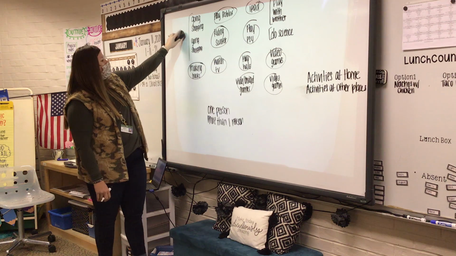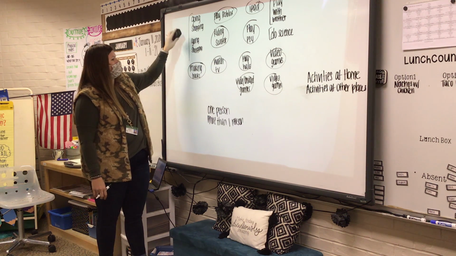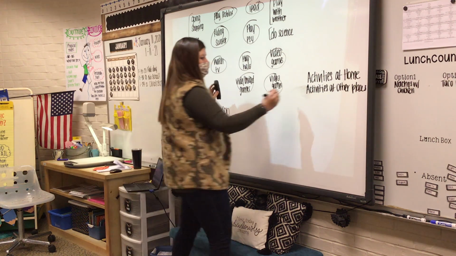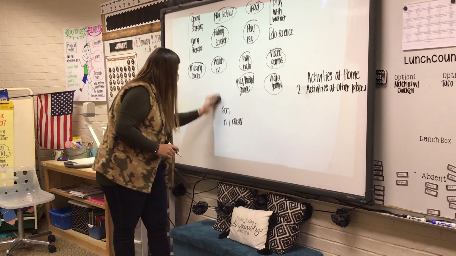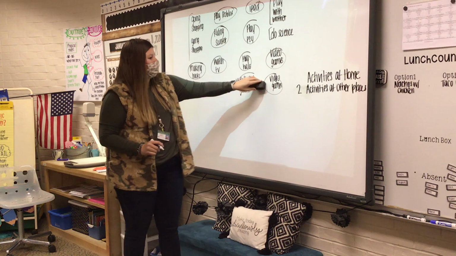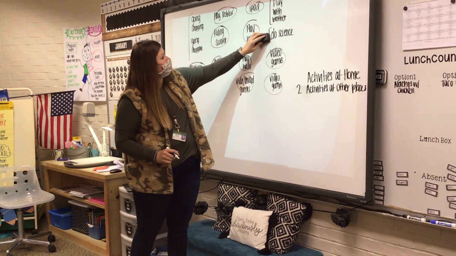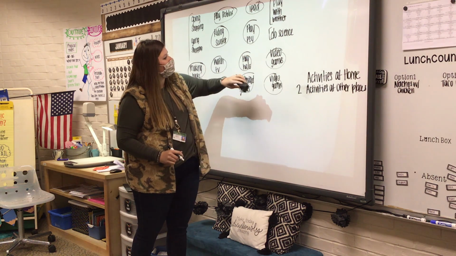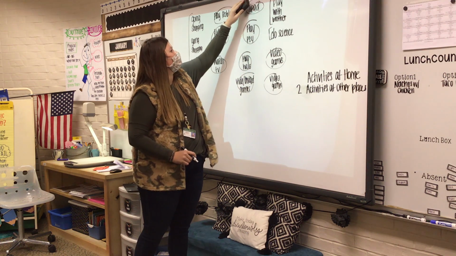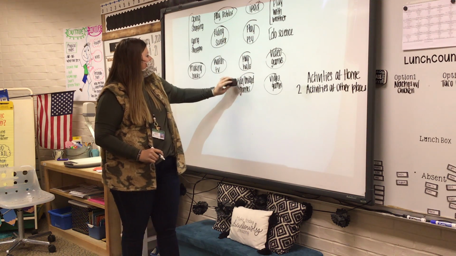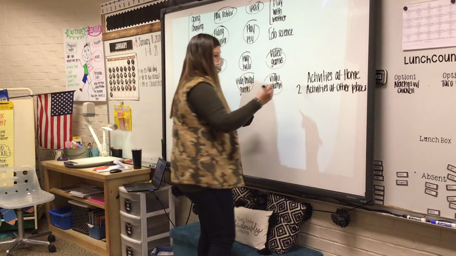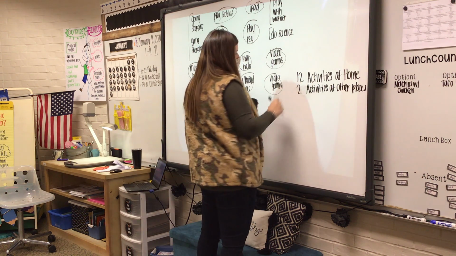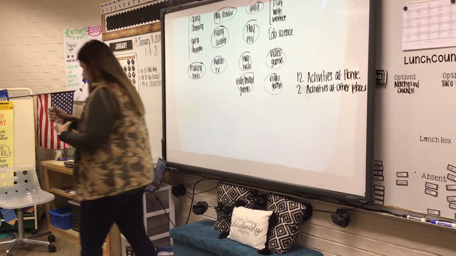Okay, so how many activities at other places did we have? We had 2. Now let's count how many we have at home. 1, 2, 3, 4, 5, 6, 8, 9, 12. Okay, that's going to be a big old difference, isn't it?